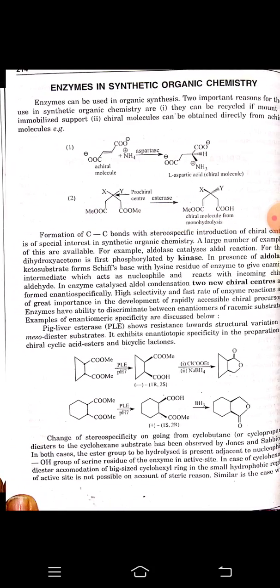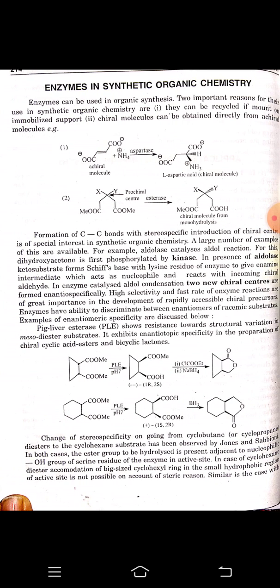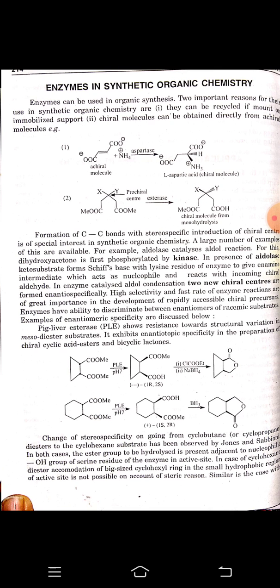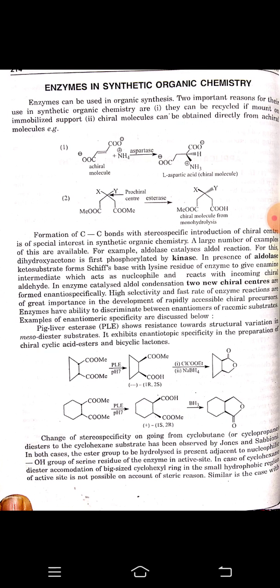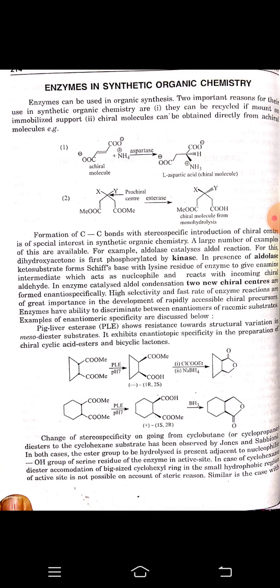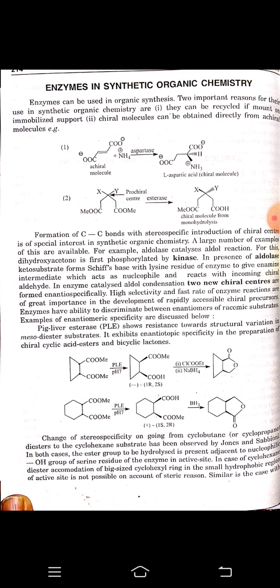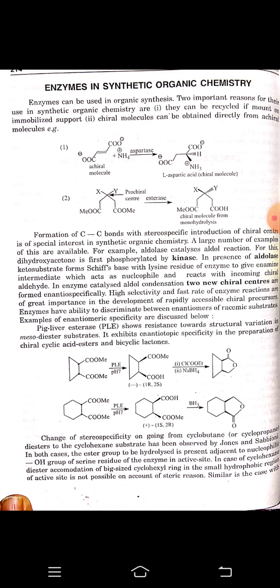Now, enzymes in synthetic organic chemistry. Enzymes can be used in organic synthesis. Two important reasons for their use in synthetic organic chemistry are: first, they can be recycled if mounted on an immobilized support. Secondly, chiral molecules can be obtained directly from achiral molecules, as shown in the following two reactions. Formation of a carbon-carbon bond with the stereospecific introduction of a chiral center is of special interest in synthetic organic chemistry. A large number of examples of this are available.